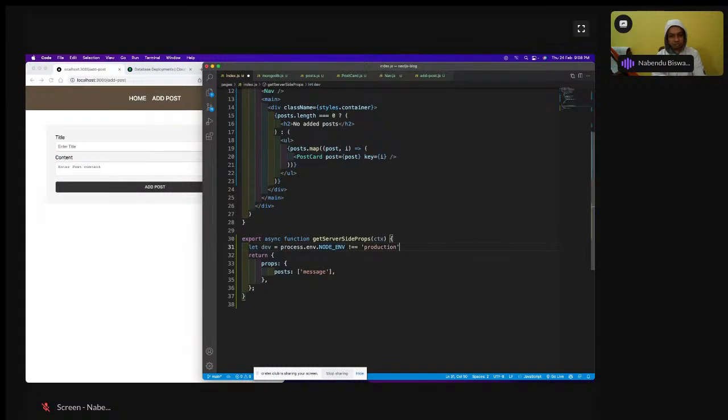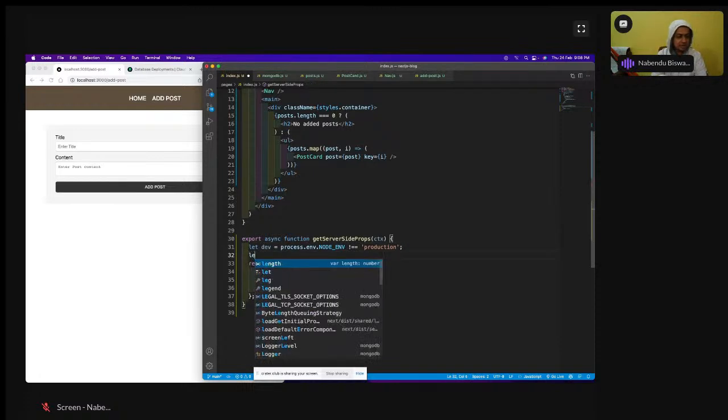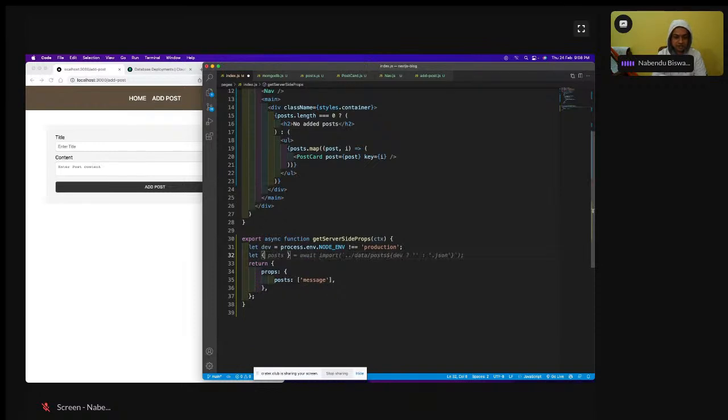It is not equal to production. So this we have in the env file. Okay, I cannot show the env file now. It has got my key, and then let dev URL comma prod URL equal to process.env I'll have, and now we are going to hit the endpoint.